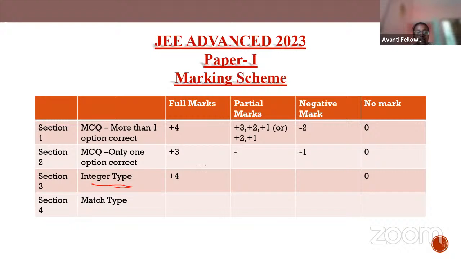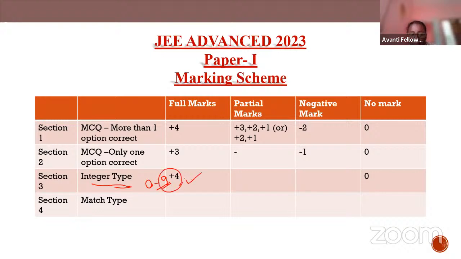Third is the integer type question. I've already told you, you are just going to enter the numerical value, an integer from 0 to 9. You'll be entering only one value. If the value you enter is right, you'll get plus 4 marks.